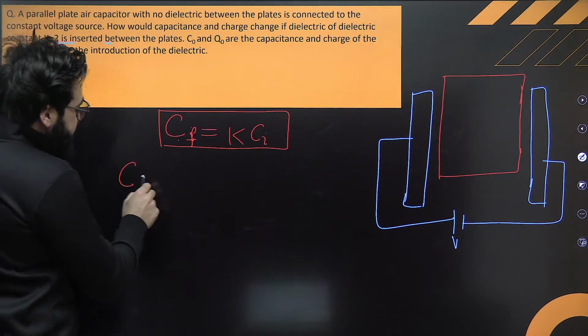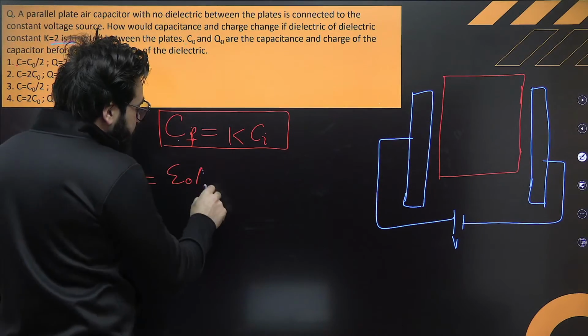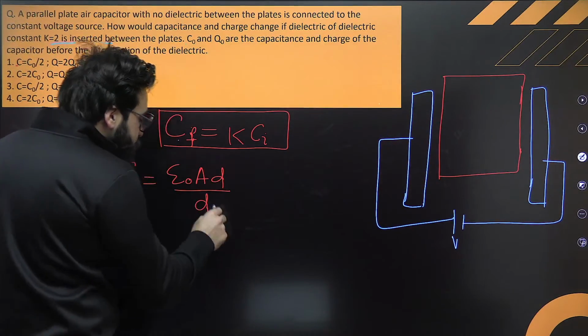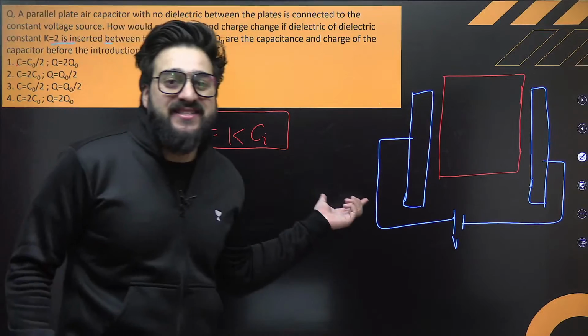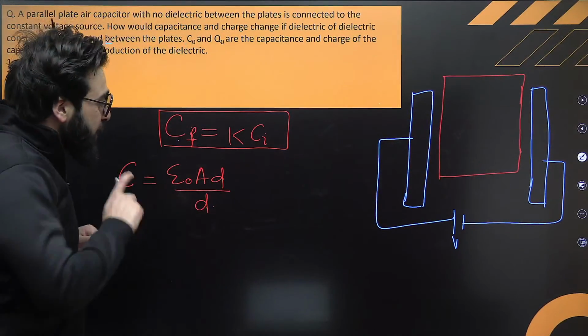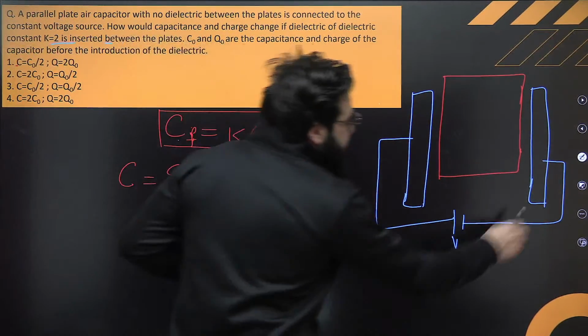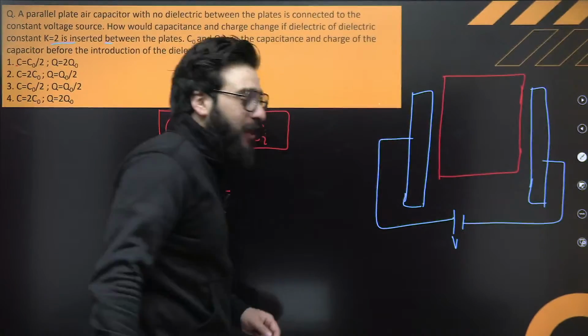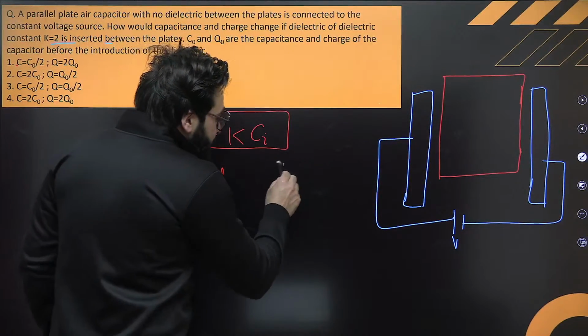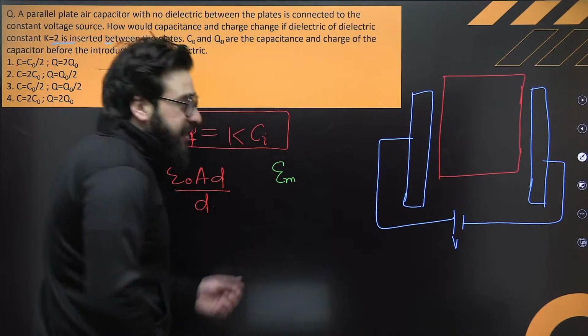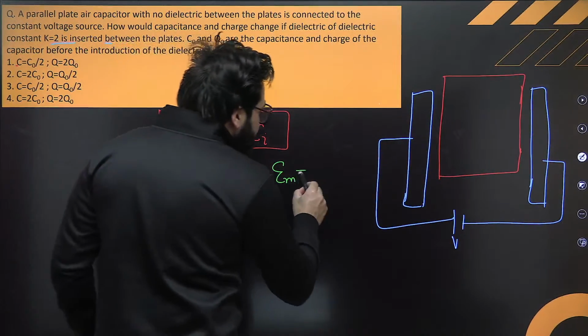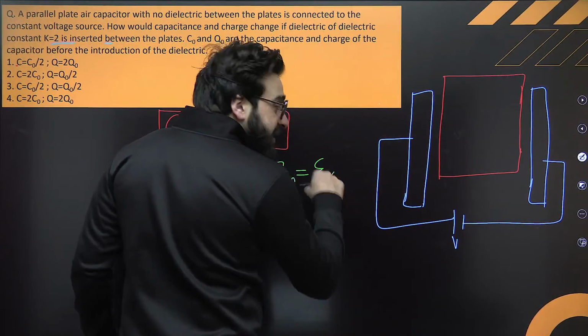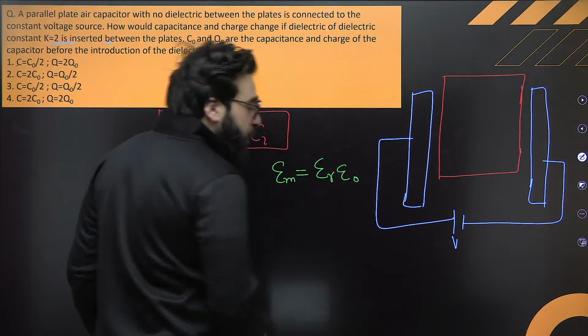So C is equal to epsilon naught A by D. In the case of a parallel plate capacitor, the capacitance is C equals epsilon naught A by D. Have you studied this formula? The permittivity of any medium is nothing but the relative permittivity multiplied by the permittivity of free space.